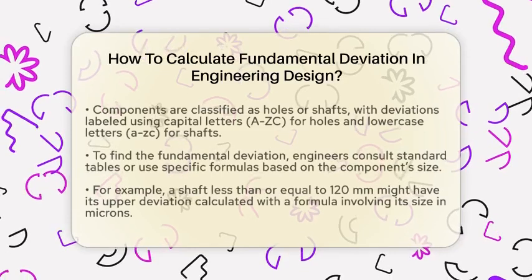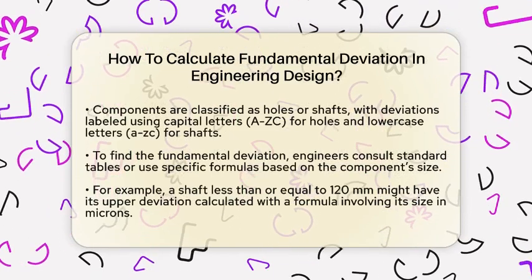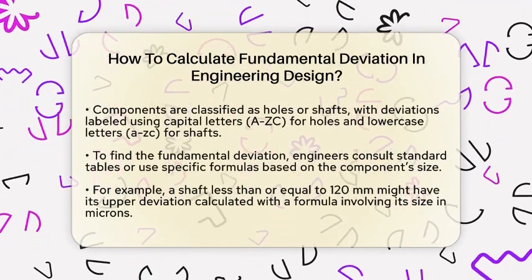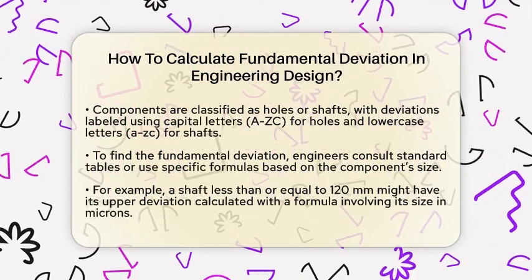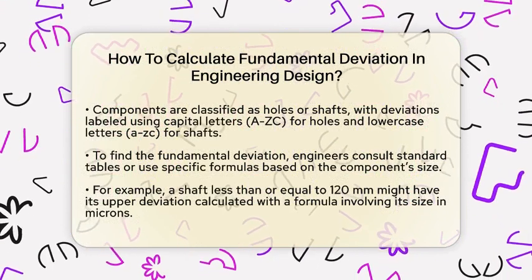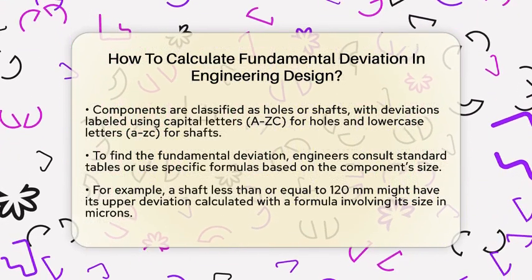Next, identify if your component is a hole or a shaft. For holes, deviations are marked with capital letters from A to ZC. For shafts, lowercase letters from a to zc are used. This helps in standardizing how deviations are assigned and calculated.